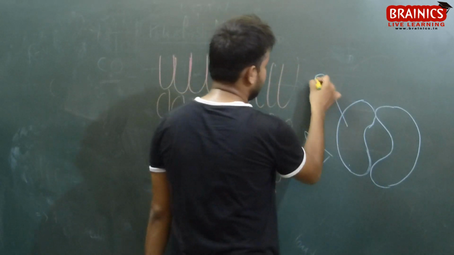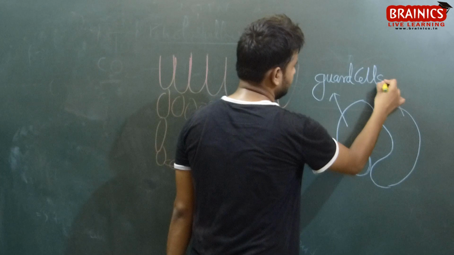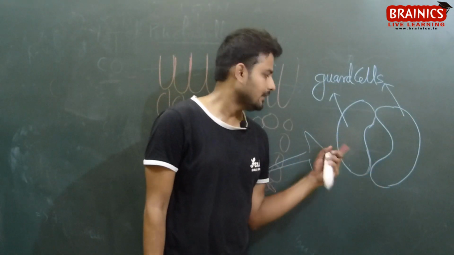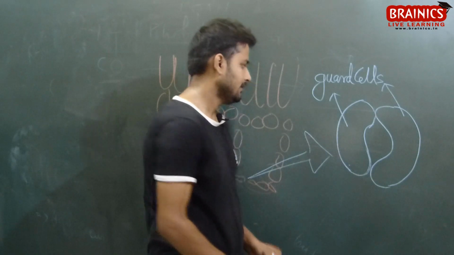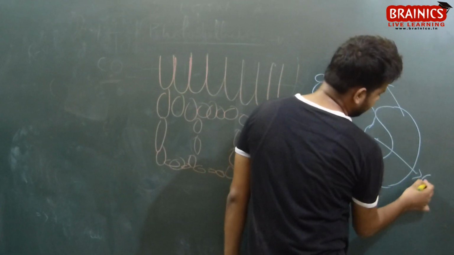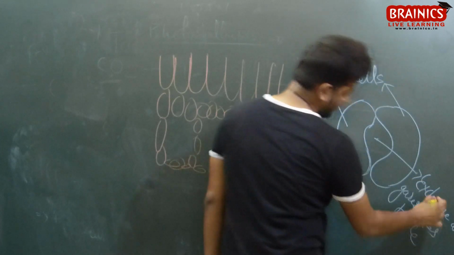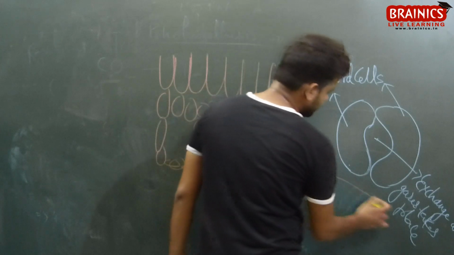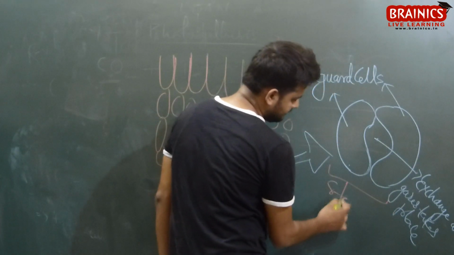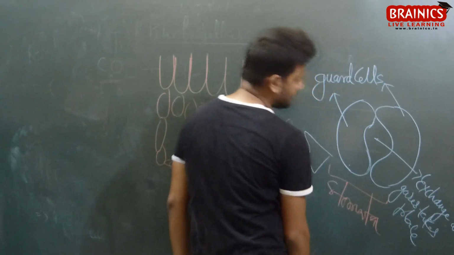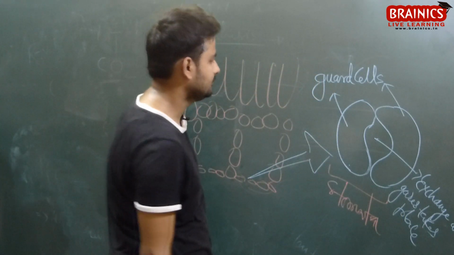These are called guard cells. The pore is a stomatal pore, from where exchange of gases takes place. Together it is known as stomata.